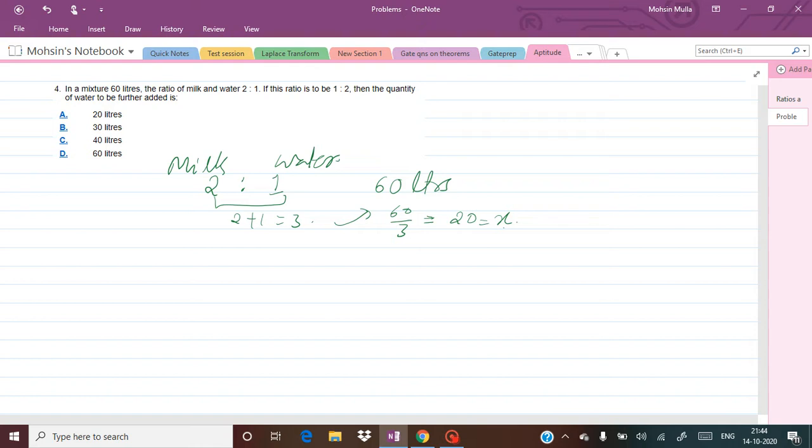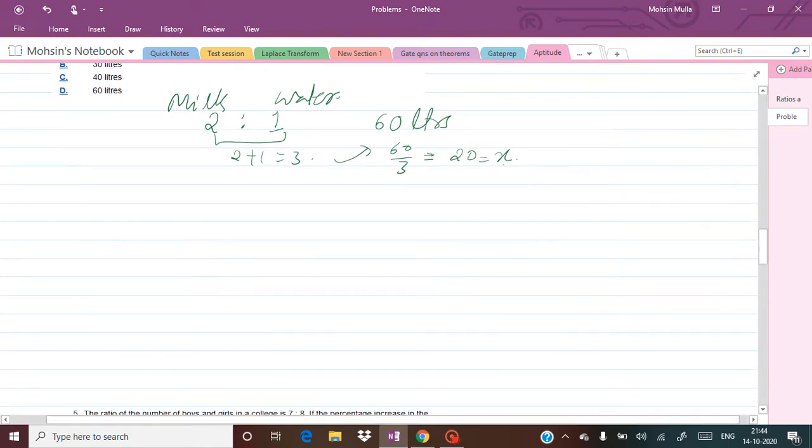That dairy person will take milk from you in this particular ratio, and he now wants to change the ratio. He wants to keep only 1 part of milk and 2 parts of water. So what should he do? How much water does he have to add so that the ratio will become 1:2? Okay, that is what we have to determine here.